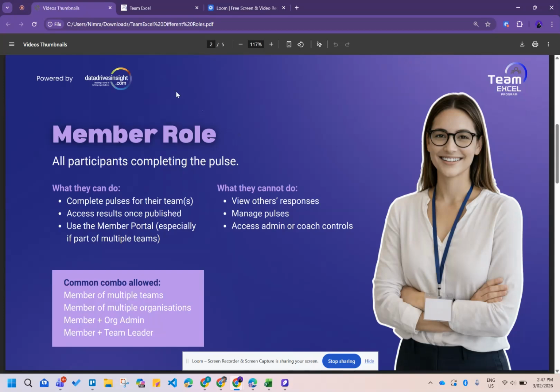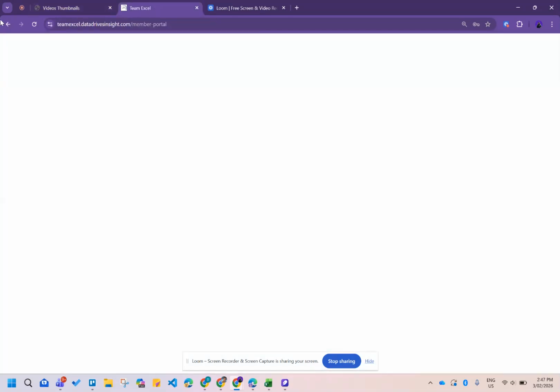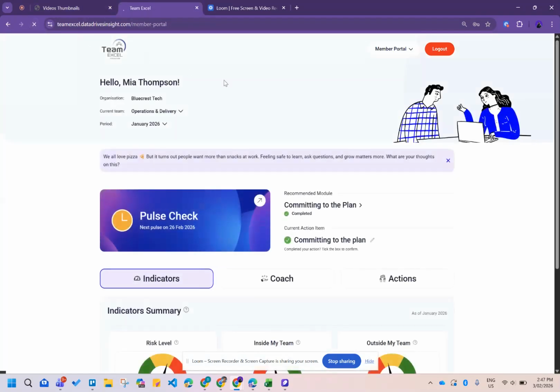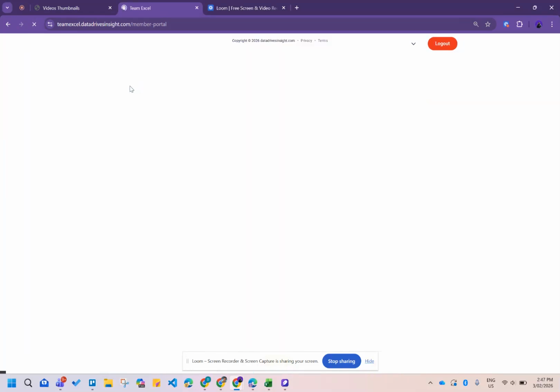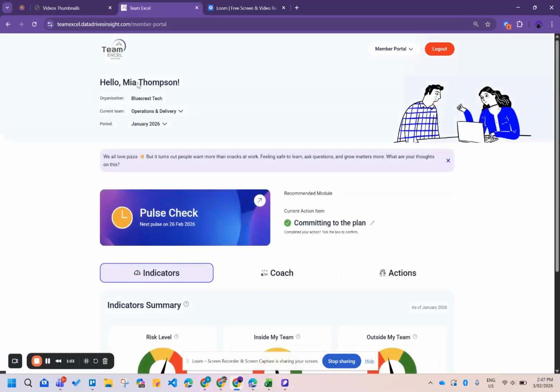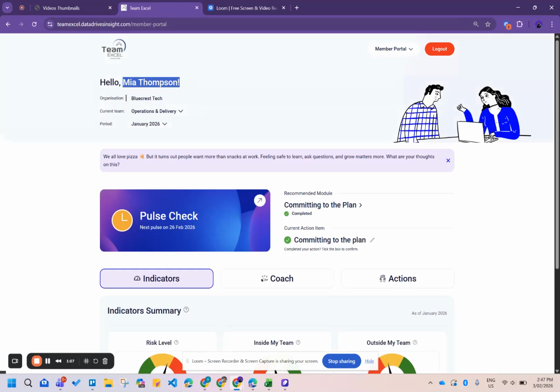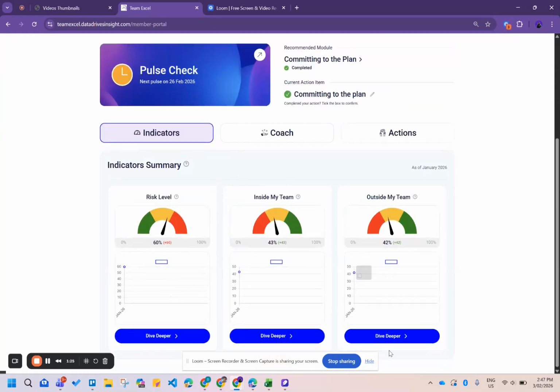Let's head over to Team Excel to see how the portal will look for somebody who is a member. Here, Mia is a member of the organization Bluecrest Tech, and she is a member of the teams operations and delivery. She's a member of another team as well, product and innovation. And this is the message that she got from the coach. Her capabilities include going to the indicators to view the results. She can dive deeper and view what she answered for each question.